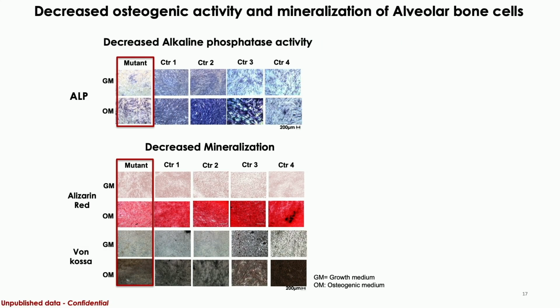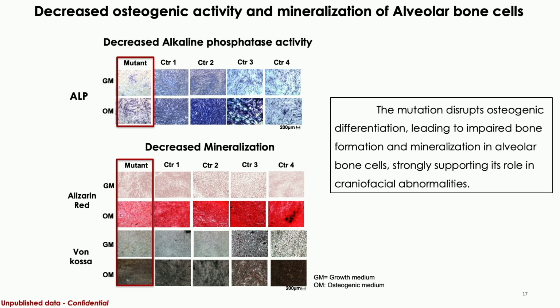Moreover, we looked at the function of mineralization. We see that the mutant cells decrease mineralization during osteogenic differentiation, using ALP expression, alizarin red staining, and von Kossa staining to see the calcium accumulation inside and outside the cells. The mutant cells show lower mineralization compared to the control cells. We can conclude that the mutation disturbs osteogenic differentiation, leading to impaired bone formation and mineralization in the alveolar bone cells, strongly supporting the craniofacial abnormalities.